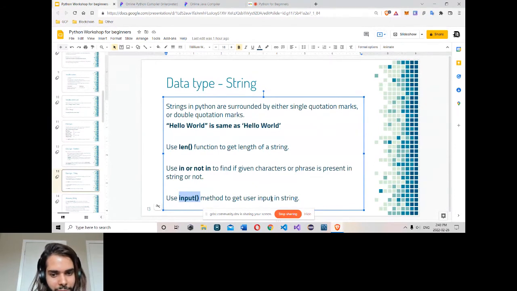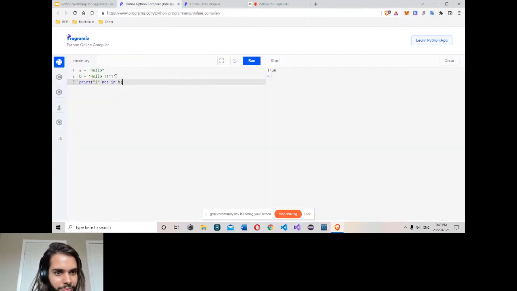This is usually used to get input in the console. Here I want to get the input from the user, so simply type input. It's simply a function to get the input. I type the string here, what I want to show, like "enter here". I type a and run.